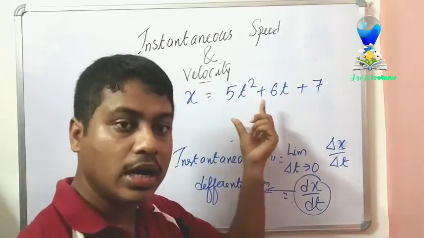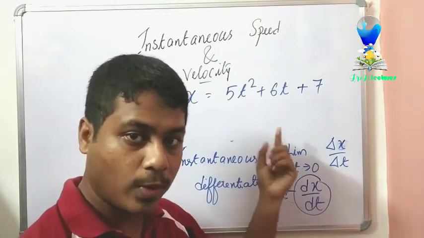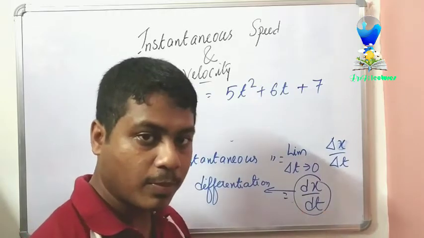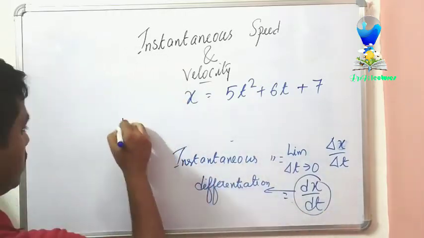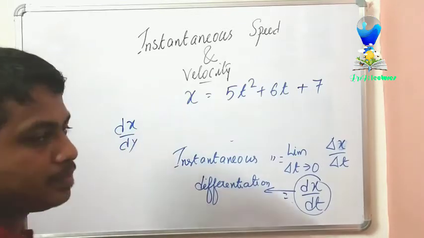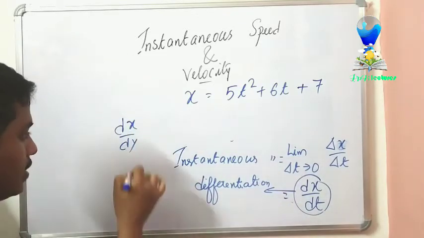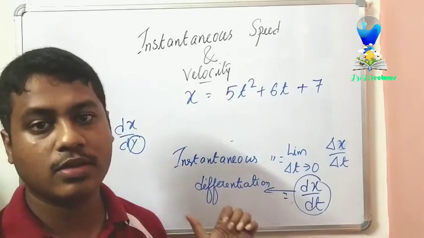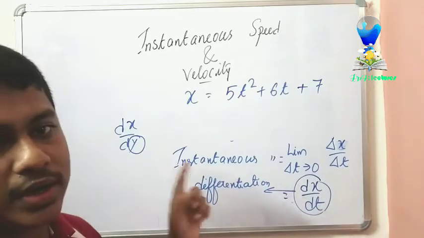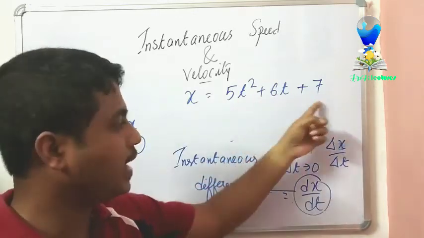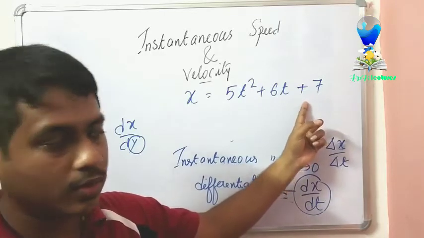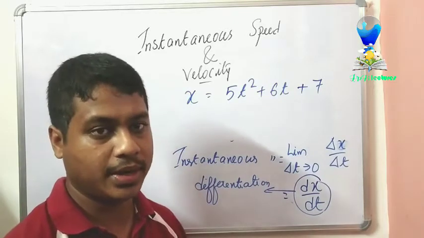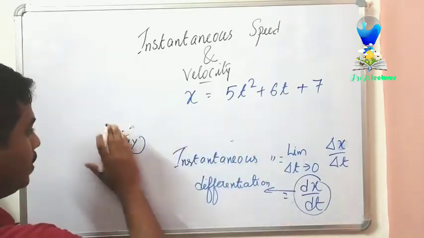So this equation can only be differentiated if it is written as dt. Suppose it is written as dx by dy, you can see the lower variable is your y, and if the lower variable is y, then you cannot differentiate this equation because the variable here is different. So we need to see what is the variable written below. Always remember that. Now, how to do the differentiation?